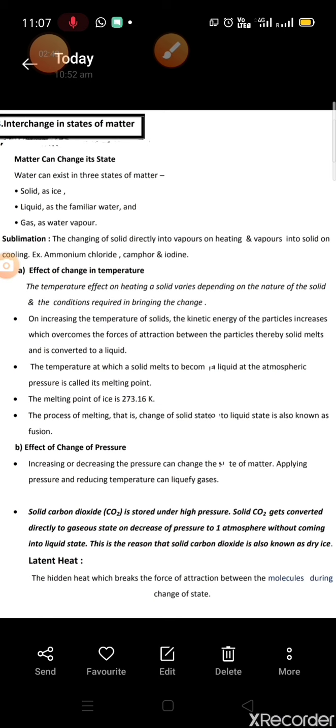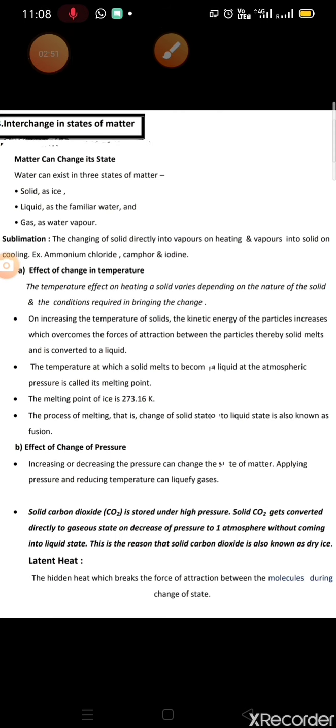Latent heat. The hidden heat which breaks the force of attraction between the molecules during change of state. Latent heat means hidden heat. ऐसी heat जो छिपी हुई है. जब solid से liquid में convert हो रहा है matter, तो जो solid के particles हैं वो अपने force of attraction को जिस energy के through overcome कर रहे हैं, जिस हिडन हीट के थ्रू वो अपने फोर्स ऑफ अट्रैक्शन को ओवरकम करके लिक्विड स्टेट में कन्वर्ट.